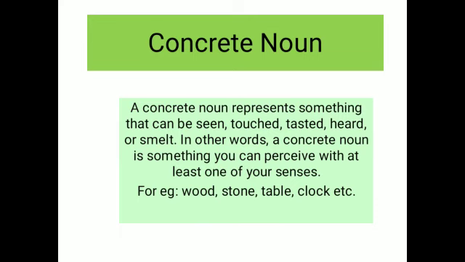Because unless and until something has a physical appearance, can you touch it? No, you can't. So anything that has a physical appearance in a concrete form comes under concrete noun. For example, wood, stone, table, clock, this pen, right? We can touch this pen, na? So they all come under the concrete noun. That can be seen, that can be touched. It has some physical appearance, right?